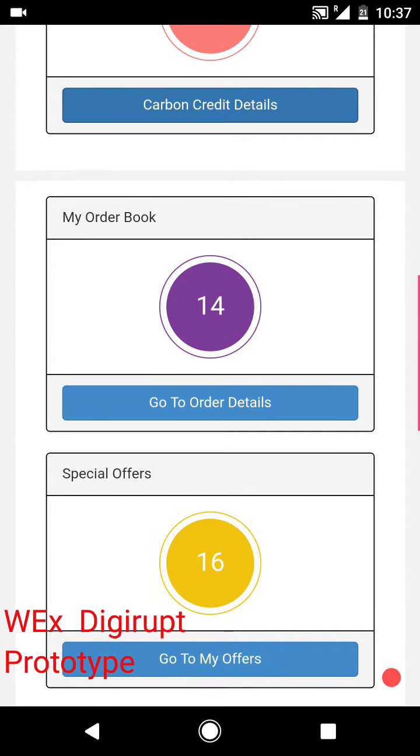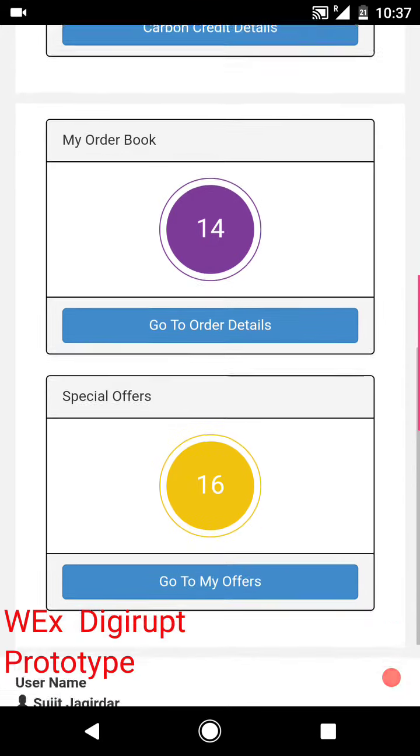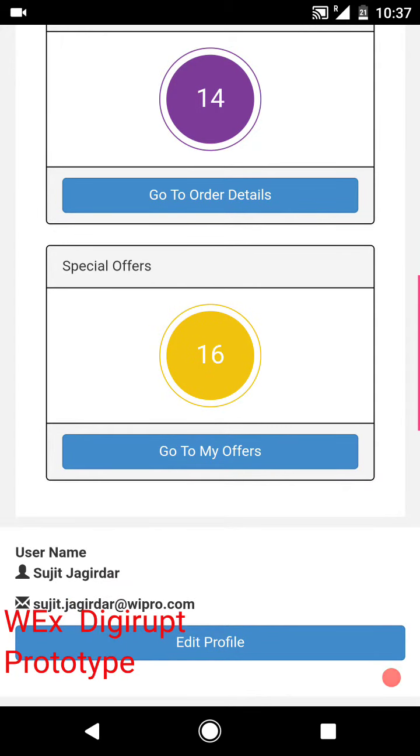Order book would have details of transactions that the user has interacted with, and special offers are either coupons that we believe will be valid specifically to his particular industry, or tax rebate opportunities that the platform is currently working on building.